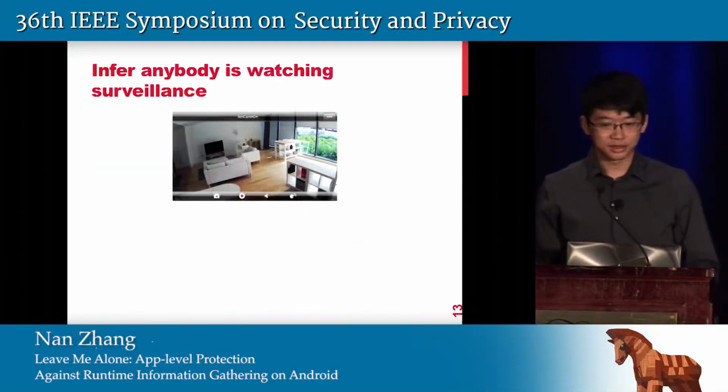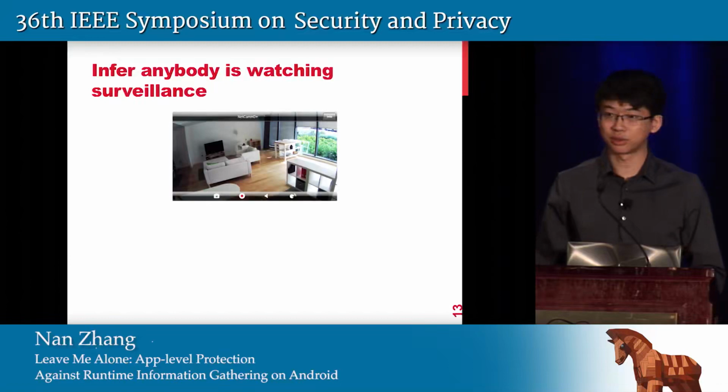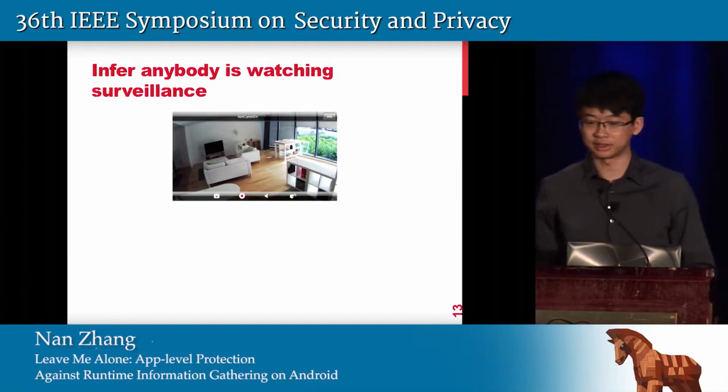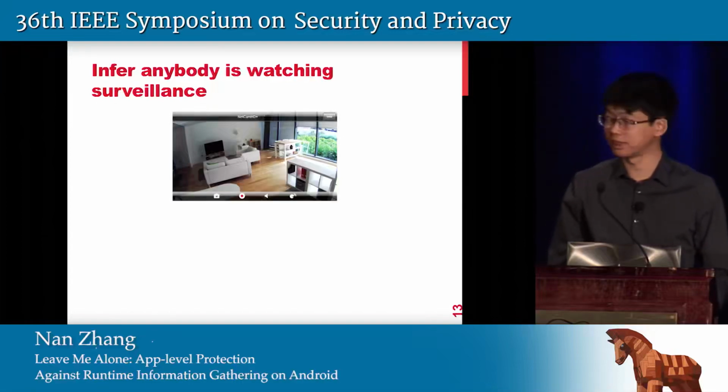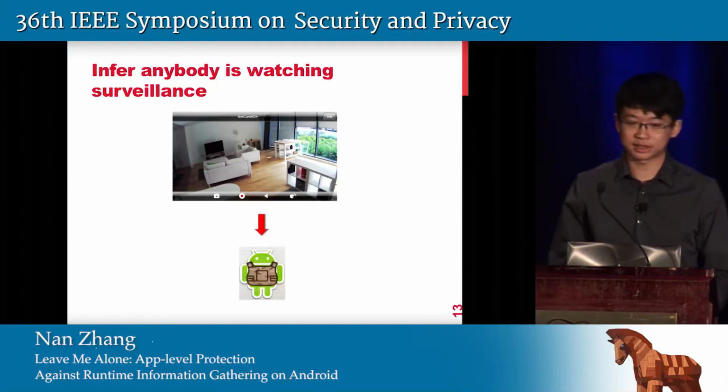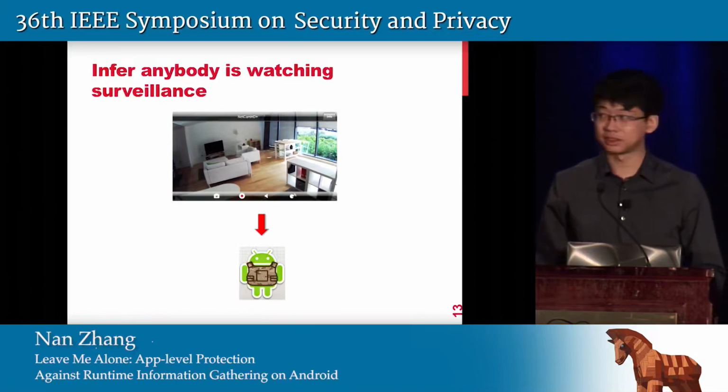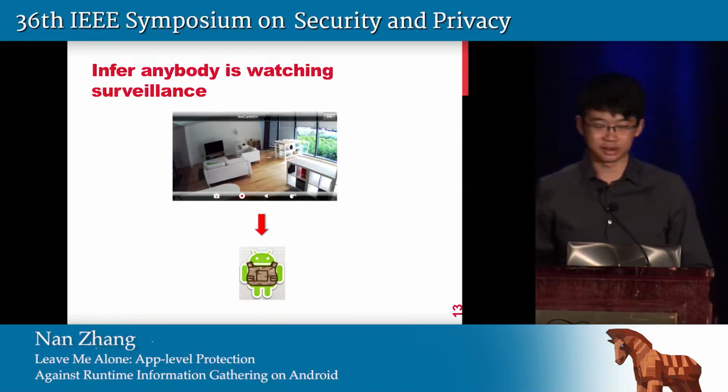In the end, if the user is watching live video or viewing clips recorded by motion detection, a lot of traffic will be introduced. The malicious app could easily infer this information and notify the burglar to run away right before the police come. Also, the Nest camera shares the same vulnerability to the mute alarm attack, which could make it useless in reporting that a bad situation is happening in the user's home.